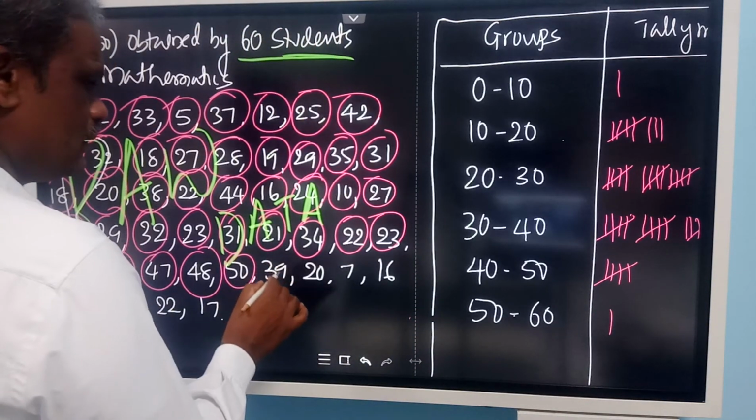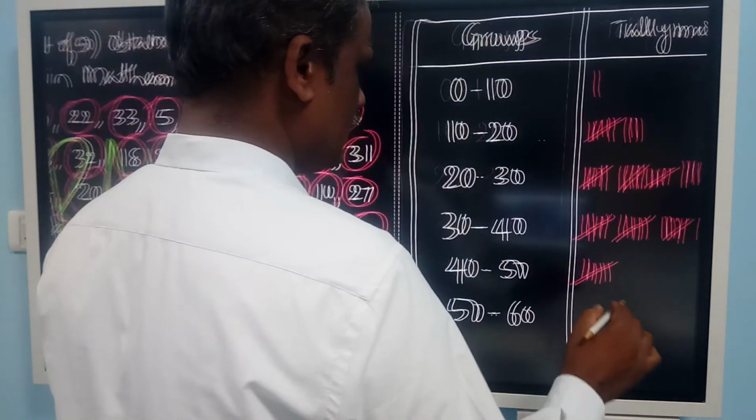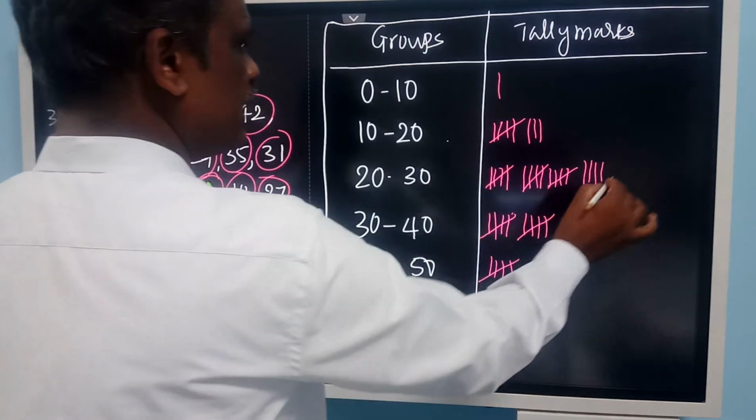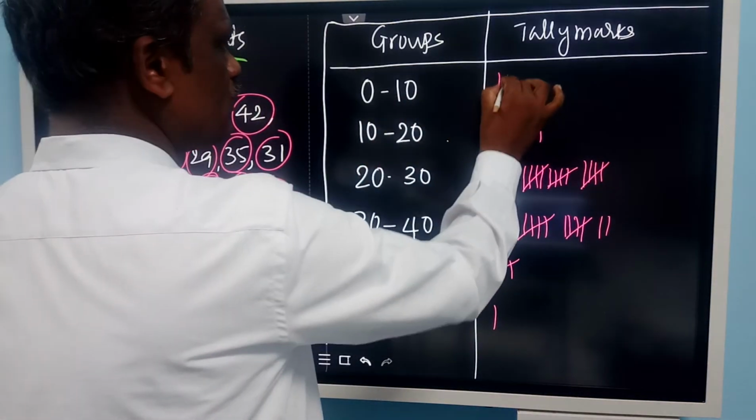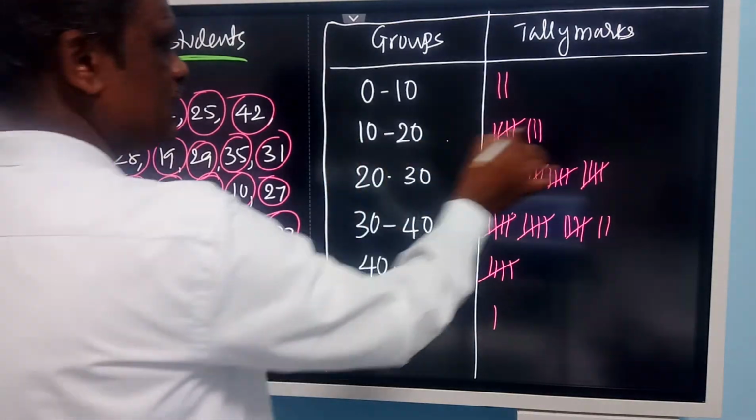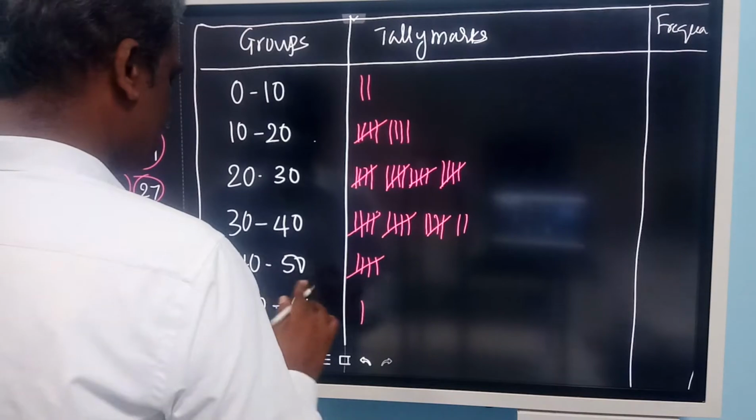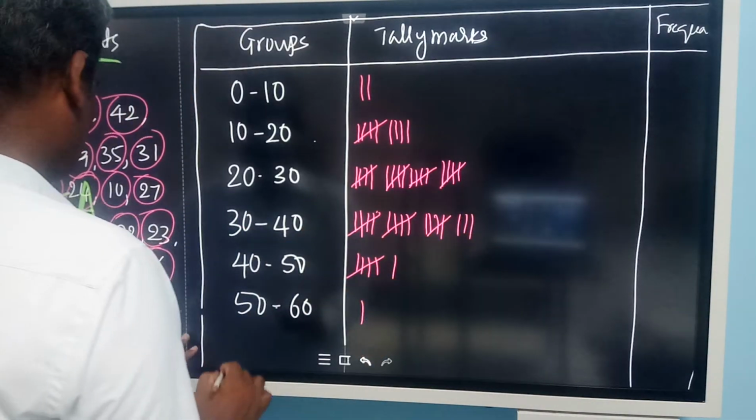Sir, 50 to 60. 39, sir, 30 to 40 here. Then 20, sir, 20 to 30. 7 in the first group, 60 in the second group. Okay, then we read 36, 45. 36 here, 45 here.